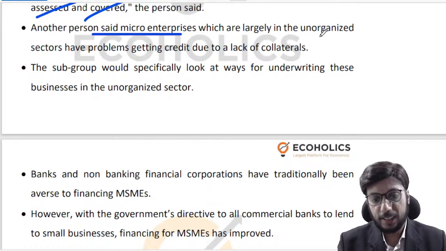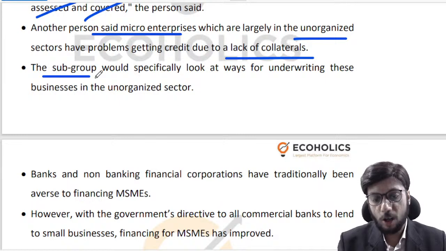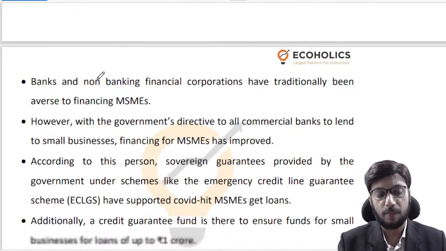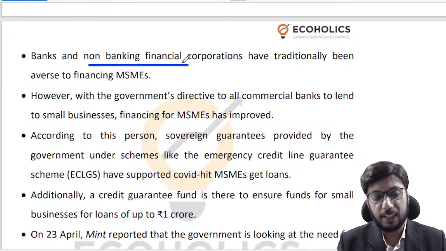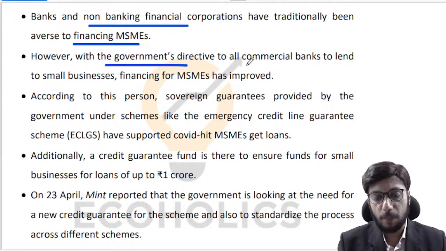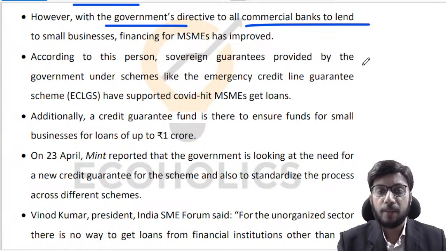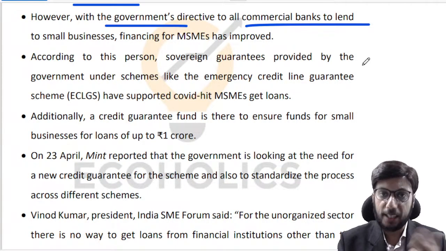Micro enterprises are largely in the unorganized sectors, right? They lack collateral, they lack documentation, right? So this subgroup will look into ways of how you can strengthen the underwriting for the unorganized sector. Banks and NBFCs have traditionally not been very enthusiastic about financing MSMEs, but obviously the government wants commercial banks to lend to small businesses, and NBFCs to lend to small businesses. And since the government is pushing, banks are doing it.